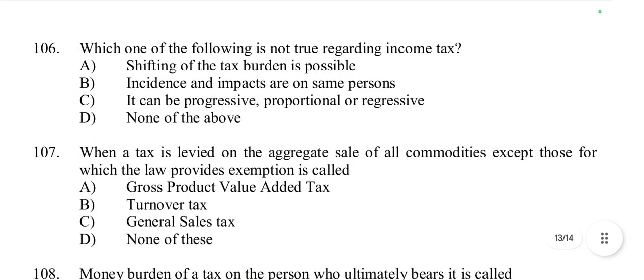Then question number 106, which one of the following is not true regarding income tax? Shifting of the tax burden is possible. No, in income tax we cannot shift the tax burden because it is a kind of direct tax, so we can't shift it to another person. Incident and impact are on the same person, yes, this is right. Then it can be progressive, proportional, or regressive, yes, this is also true. But option A is not true, so here the not true option is option A.